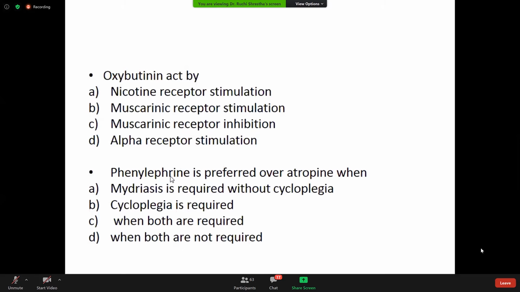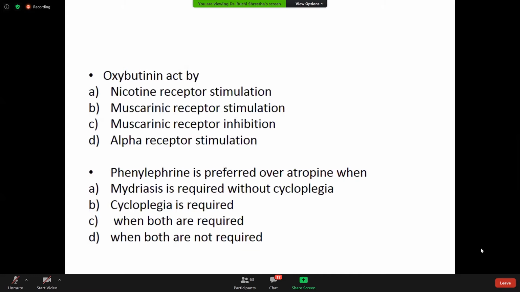Phenylephrine we will be doing in the adrenergic class. So phenylephrine only causes mydriasis. It does not cause cycloplegia. In the ciliary muscle there is presence of M3 receptors, and in the muscle of the iris there is presence of alpha 1 receptors, but the ciliary muscle does not have adrenergic receptors. For now, we'll be doing that in the adrenergic drugs.